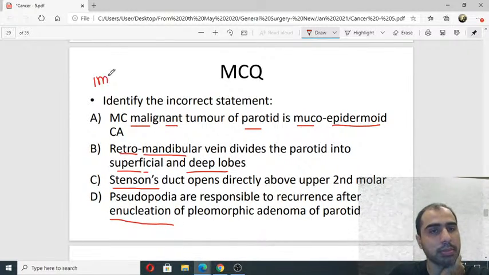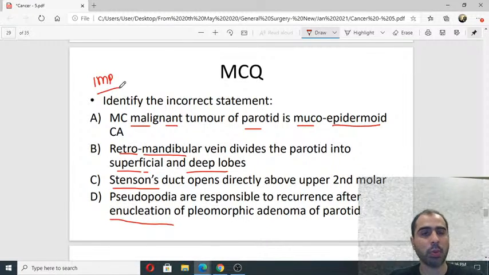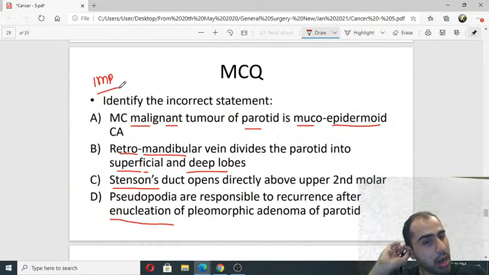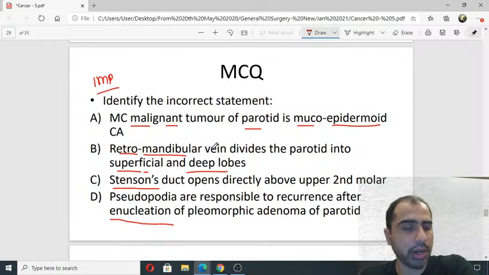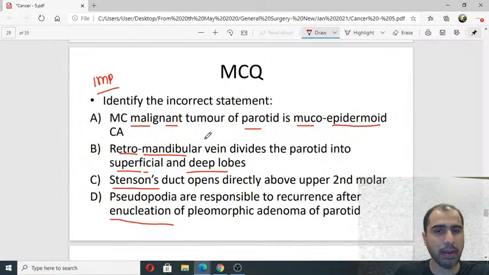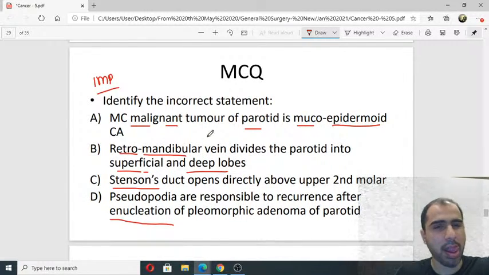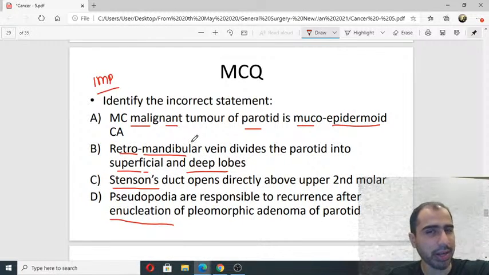Important question. Very important question. I am asking you the incorrect statement. Is the most common malignant tumor of parotid mucoepidermoid cancer or is it something else? And does the retromandibular vein really divide the parotid?